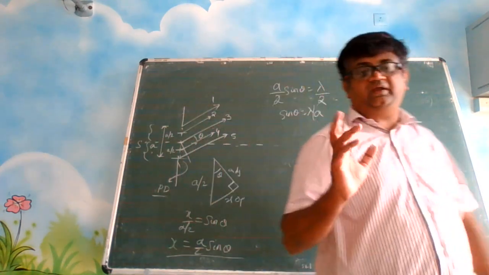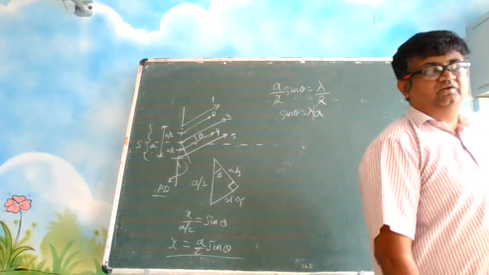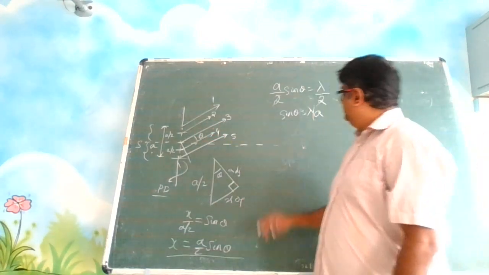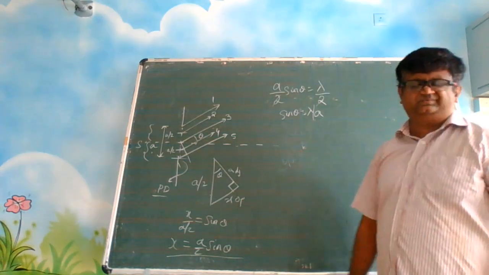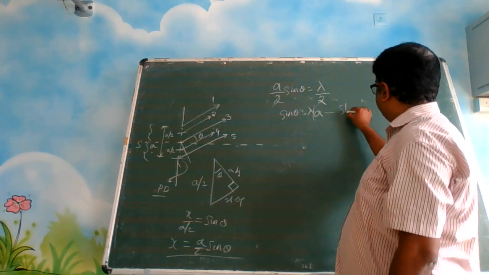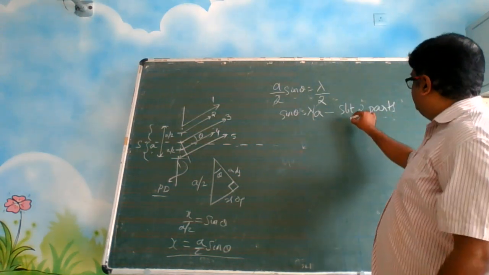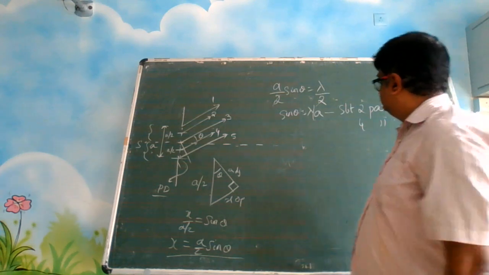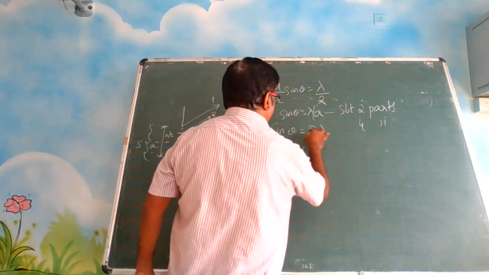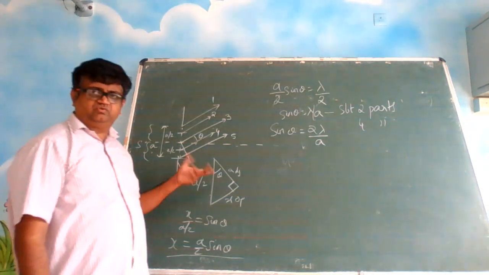Here, into how many pieces have we divided the slit? We divided the slit into two pieces, so sin theta is equal to lambda by A came. If I divide the slit into 4 parts, this is 2 parts, slit 4 parts, I will get sin theta is equal to 2 lambda by A. We will try to see that case also, just to convince you.